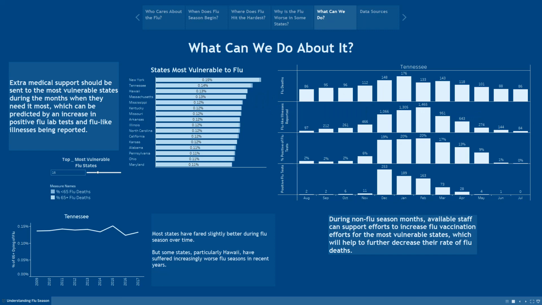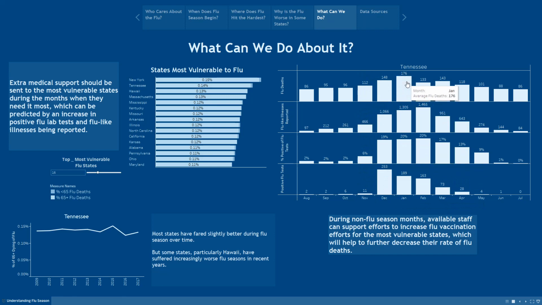Again, reinforcing the fact that we know that people aged 65 and older are the vulnerable populations. But since we can see all the different characteristics of their flu season, we can know when they're most likely to start needing additional support. So for example, in Tennessee, flu illnesses do have a big increase. They basically double between October and November, but they shoot up in December. So if we started sending extra resources towards the end of November, we'll be there just in time.